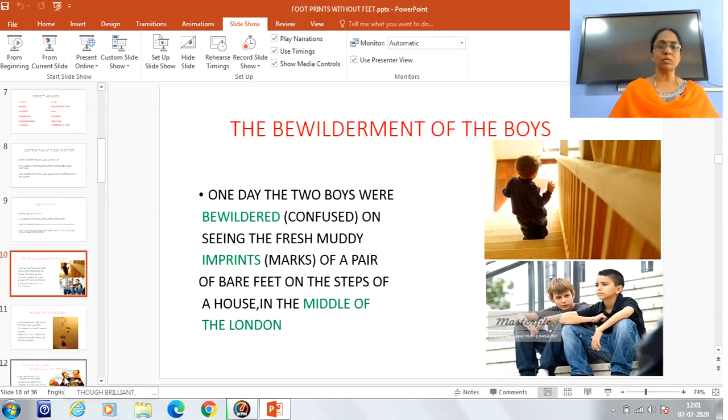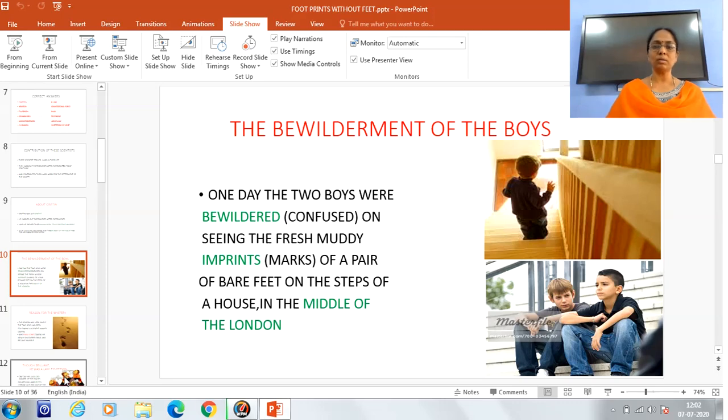In the beginning of the story, the two boys were so surprised, they were in confusion, that is, they were bewildered because they could see the fresh muddy imprints, that is marks of a pair of bare feet on the steps of a house in the middle of the London city. You may think what was surprising in this. The thing is that the children could see only the footmarks but not the person. So they started following those footmarks one by one until they became fainter and fainter and ultimately disappeared.